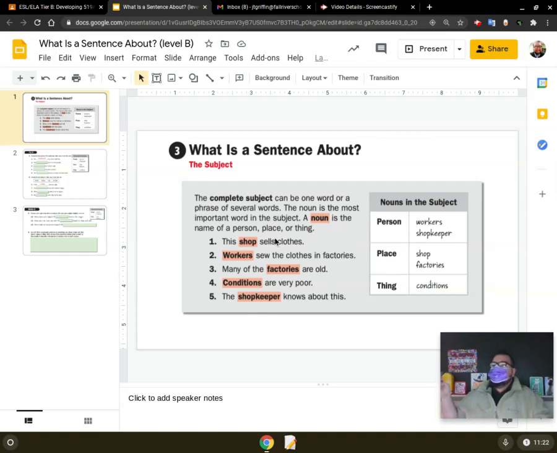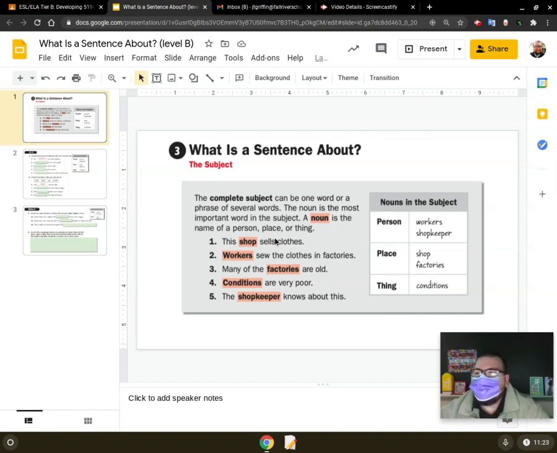It's a person, place, thing, or idea. It's a noun. And what does the shop do? It sells clothes, right? So when you are writing a sentence, keep that in mind. This is very important, okay? So the shop sells clothes. So the shop is our noun, and what is the predicate? Sells clothes.